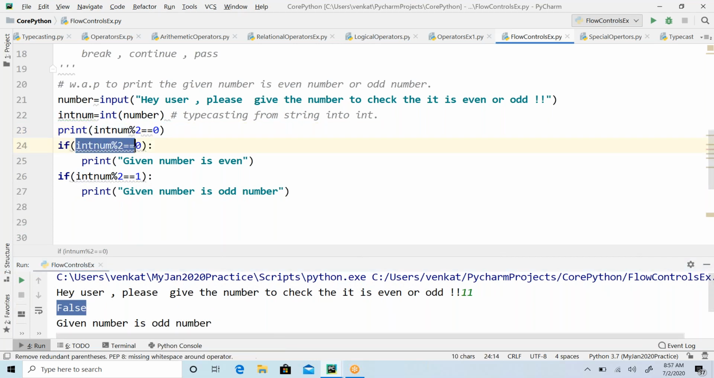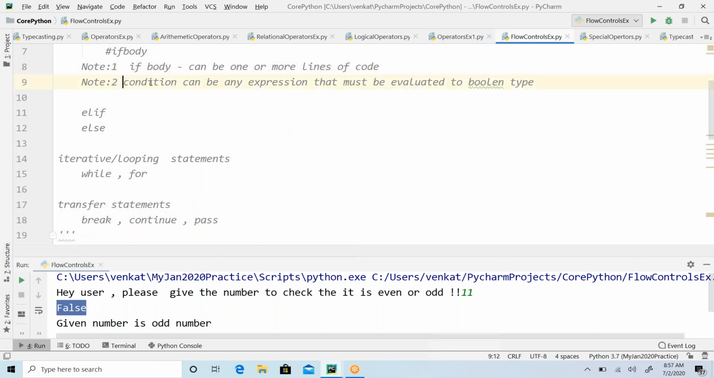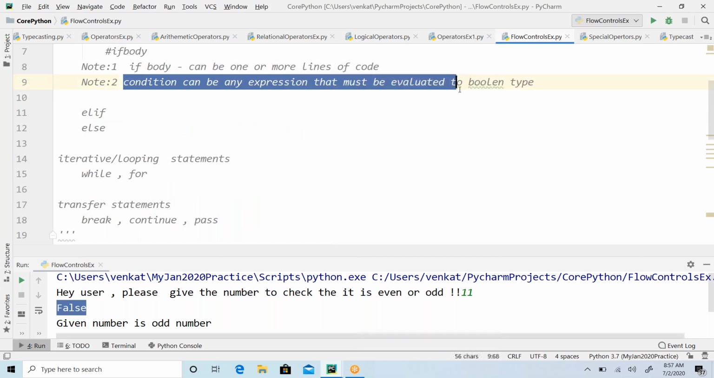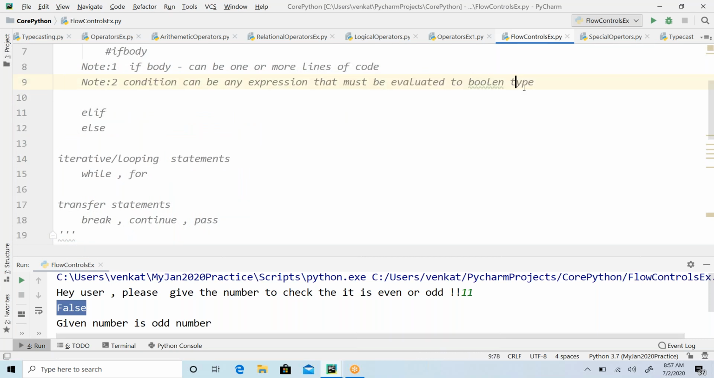So within the if condition, within the brackets, whatever you write, ultimately it evaluates to either true or false. It can be an expression or it can be directly true. Ultimately that expression must evaluate to either true or false. That is the point, guys. So the condition can be any expression that must be evaluated to a Boolean type, either true or false. That's it. No other things are allowed.